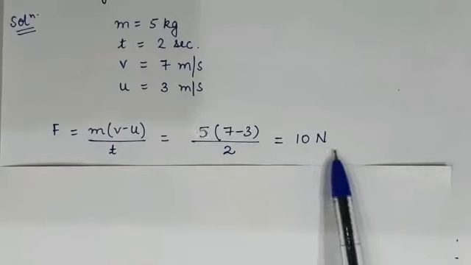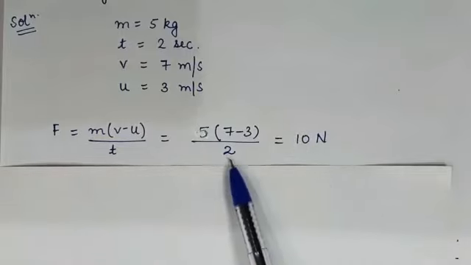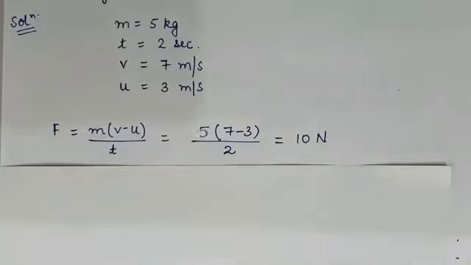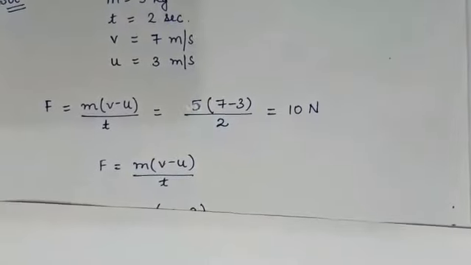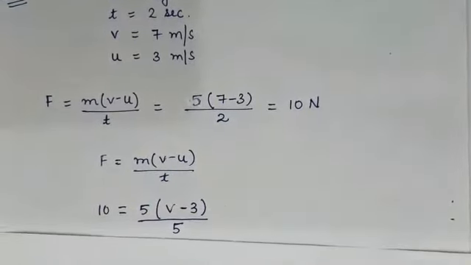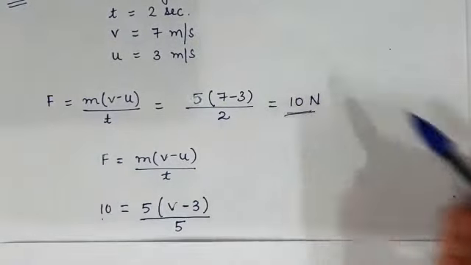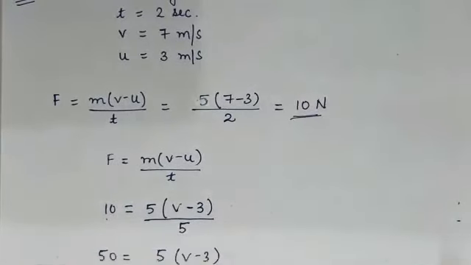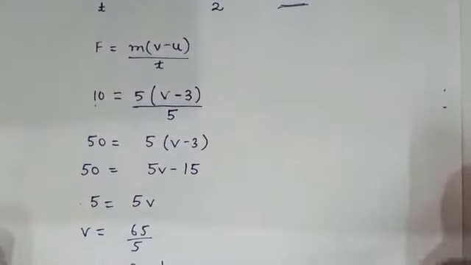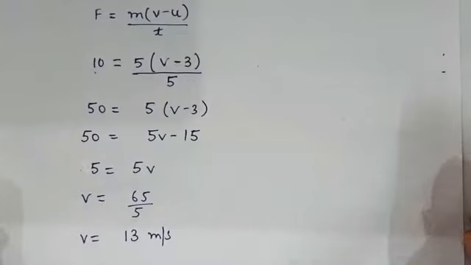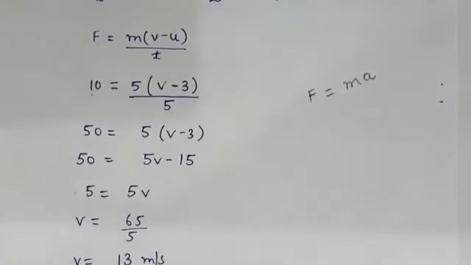Now the second part is if the same force is applied for the duration of 5 seconds. Now the time is 5 seconds. So you have to calculate the final velocity. So use the same formula: F is equal to m(v minus u) upon t. Now the time period is given, 5 seconds, and you have to calculate final velocity. Force, that is 10 Newton, you have calculated now. So just simplify it. You will get the value of v. That will be 13 meter per second. Clear?